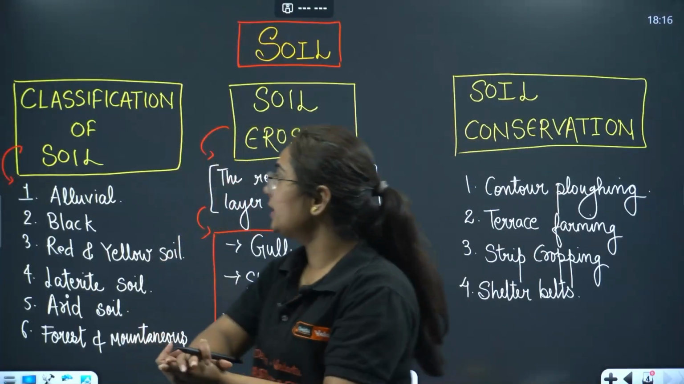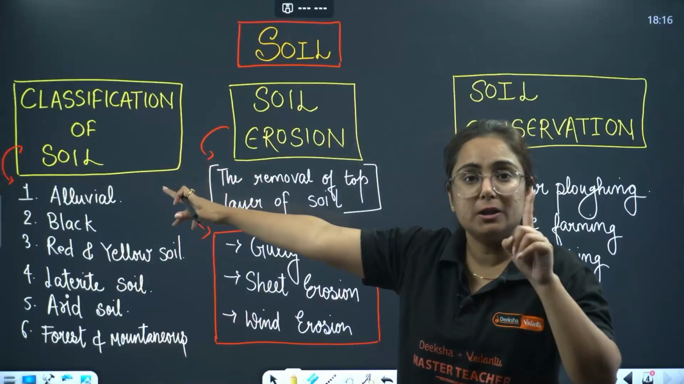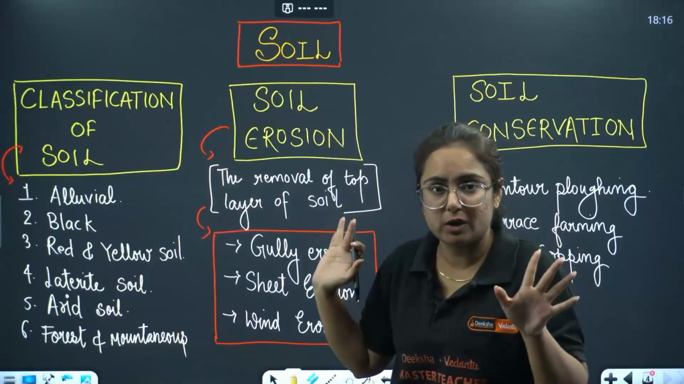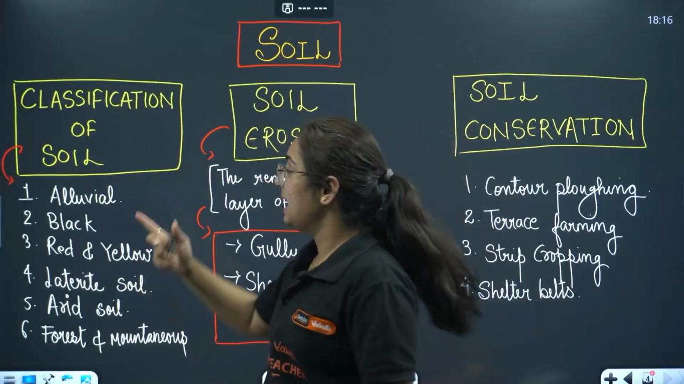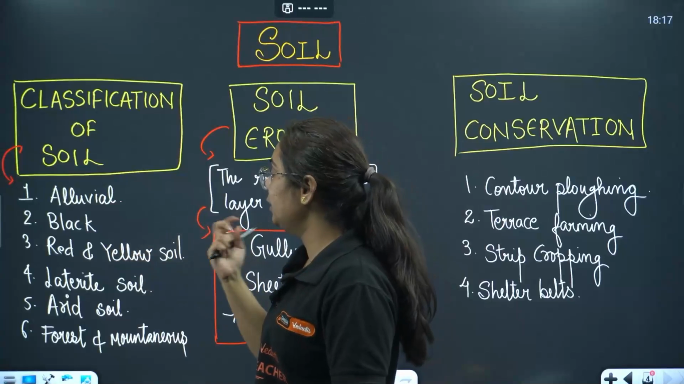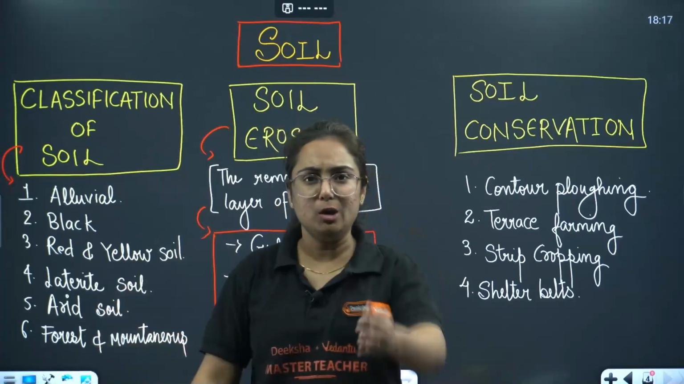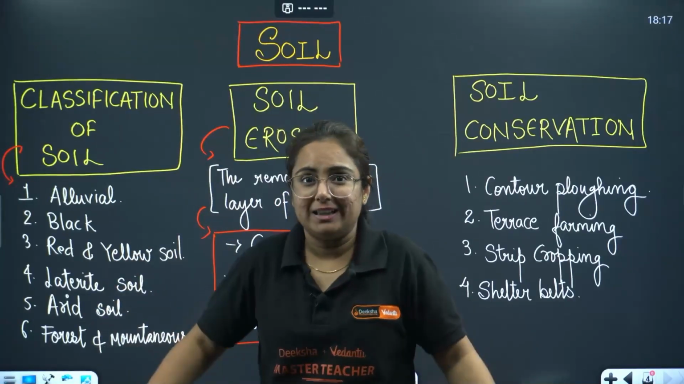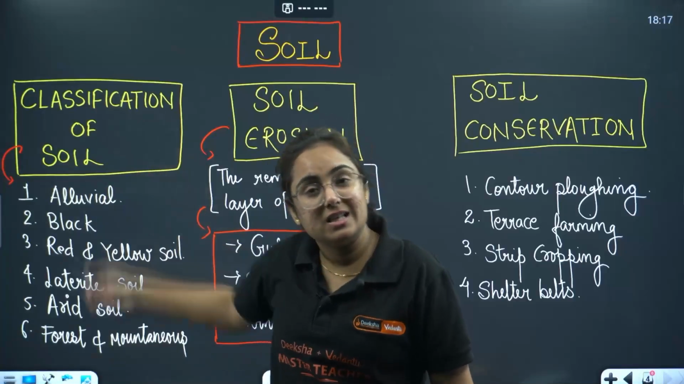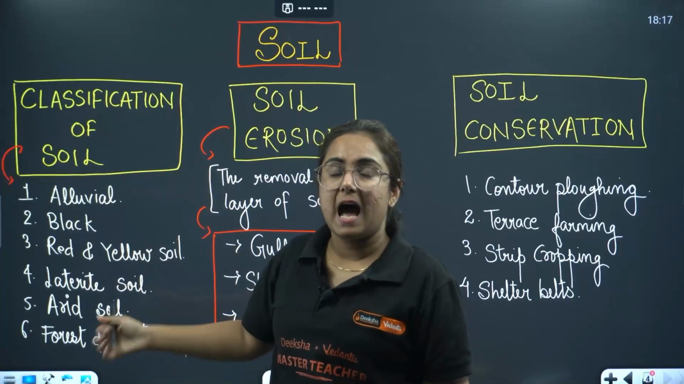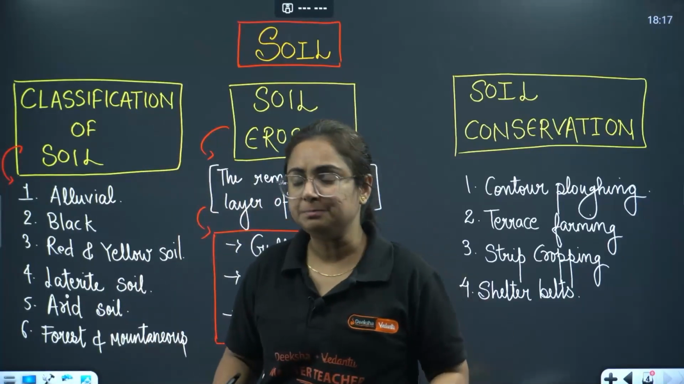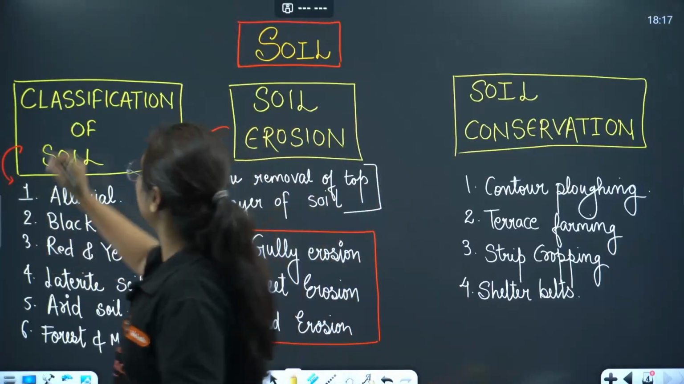Last topic of this chapter, that's about soil. Okay, so if I talk about soil, the first and the important point is classification of soil. We have 6 types of soils: alluvial, black, red and yellow, laterite, arid, forest. And you might be thinking, ma'am, the way you are teaching is so easy, but this particular topic has ample questions, right? To figure out, we will do one thing.